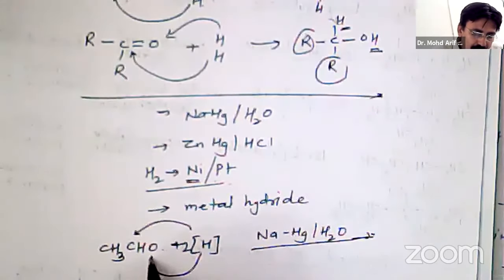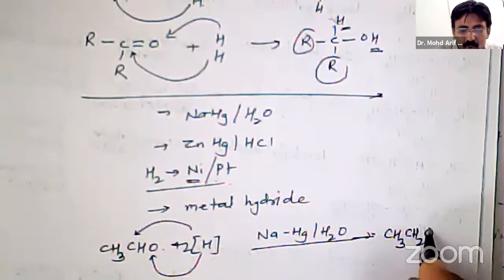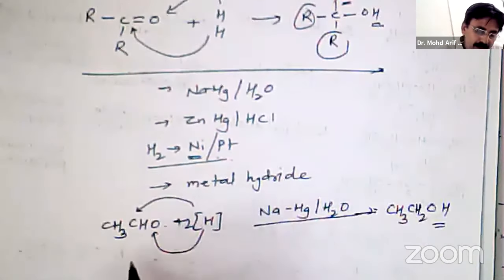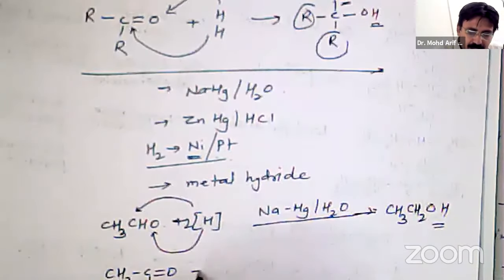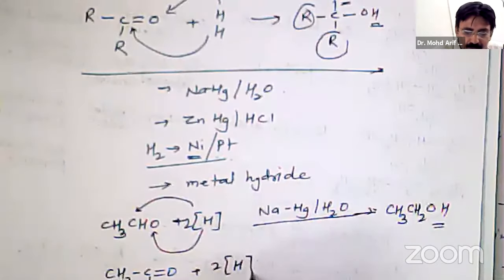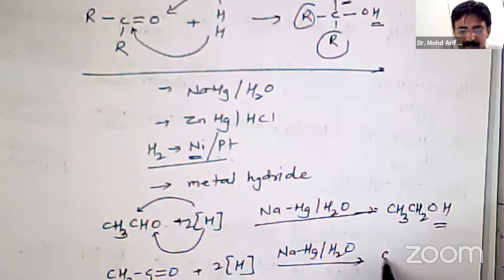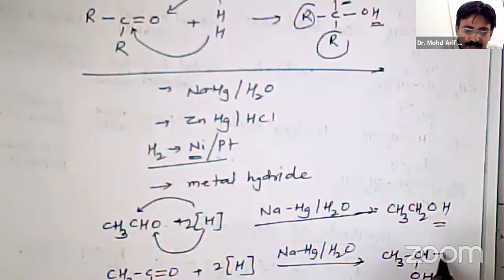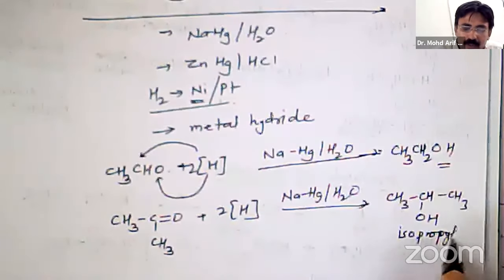One hydrogen goes to carbon, another goes to oxygen, and it will be converted into CH3CH2OH. That is, primary alcohol is formed. While ketones, like here acetone, when reduced, will form secondary alcohol. CH3, single bond CH, OH, and here CH3. Isopropyl alcohol. It is a secondary alcohol.